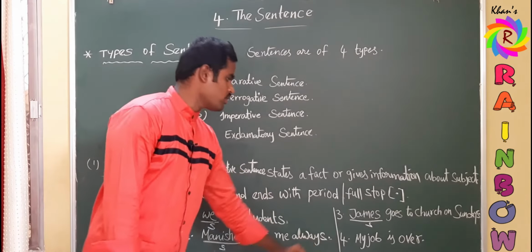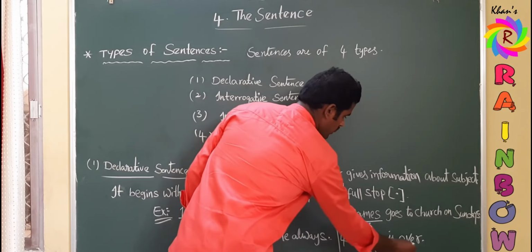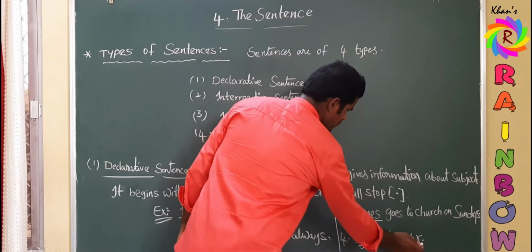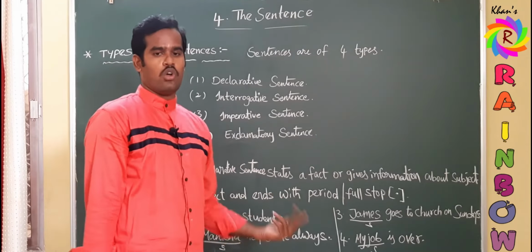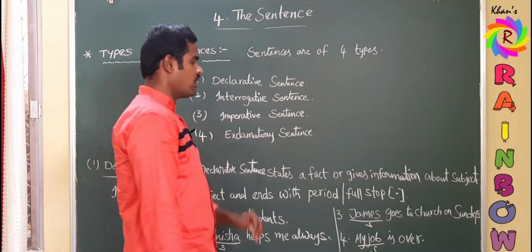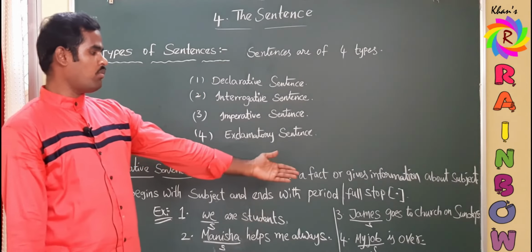And coming to the fourth one: my job is over. My job is the subject here. What is over? My job. So this information is about the job. What is over? My job is over. It is giving information about the job. So my job is the subject, and you can find here the period, the punctuation mark, full stop.